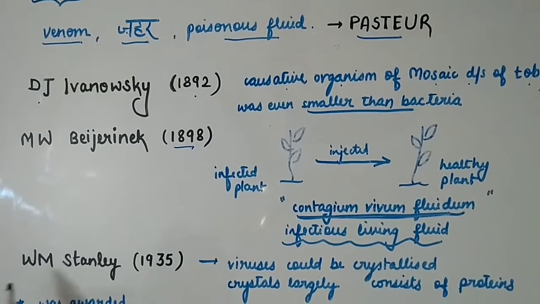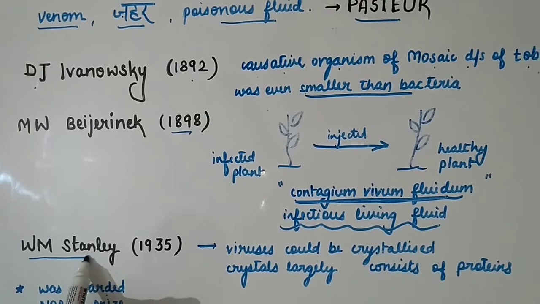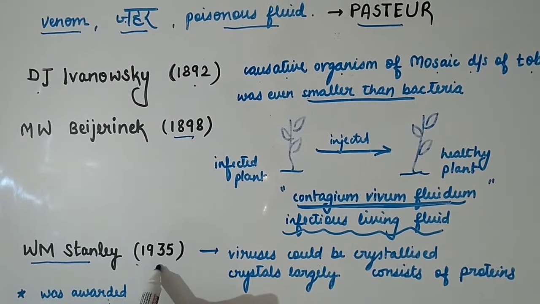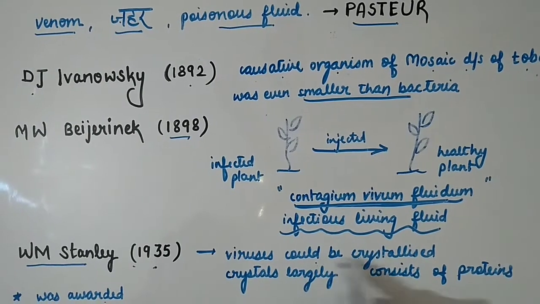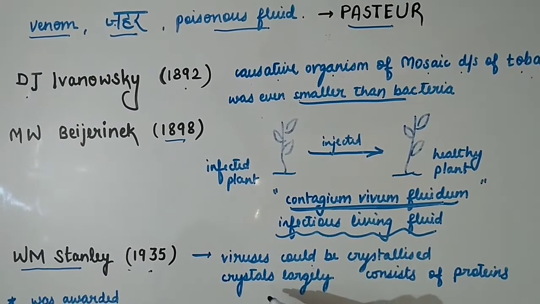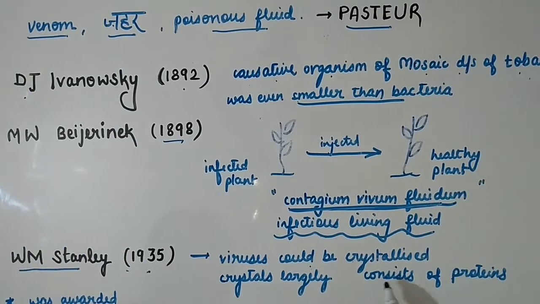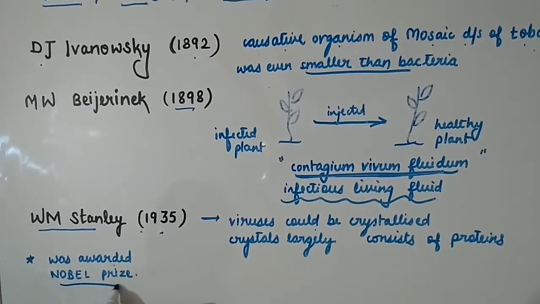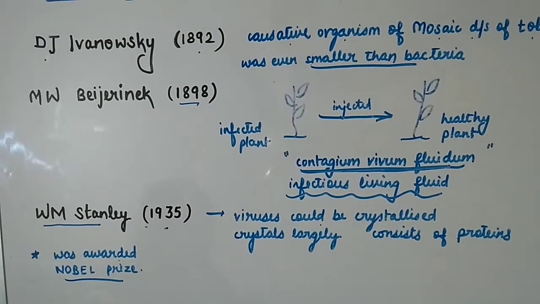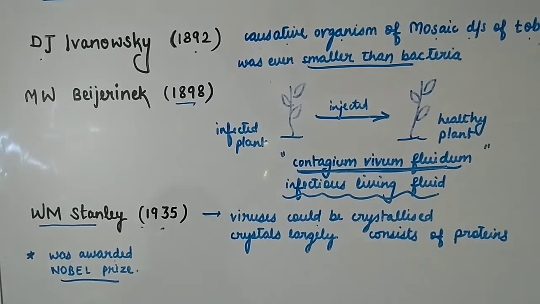After this came W.M. Stanley in 1935. He demonstrated that viruses could be crystallized. Crystals largely consist of protein. He was awarded the Nobel Prize for his discovery. So this was the story of virus.